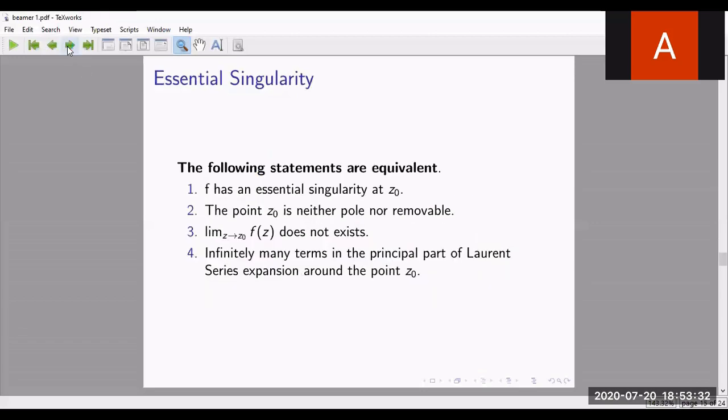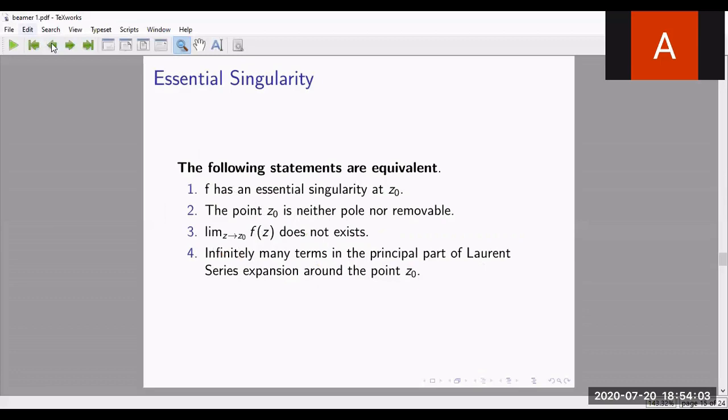Now again, for an essential singularity, the following statements are equivalent. If f has an essential singularity at z naught, then f is neither a pole nor removable, and the limit does not exist. For removable, the limit exists and is finite. For a pole, the limit of mod of f of z was infinite, but for essential, the limit simply does not exist. And the fourth point is infinitely many terms in the principal part of the Laurent series expansion around z0.